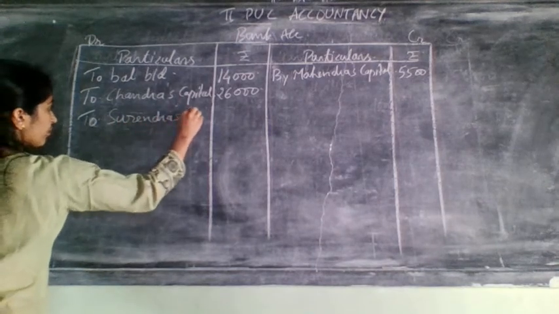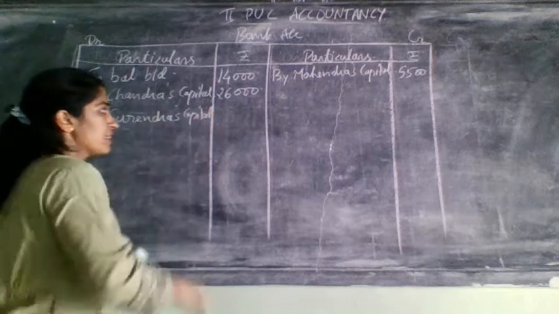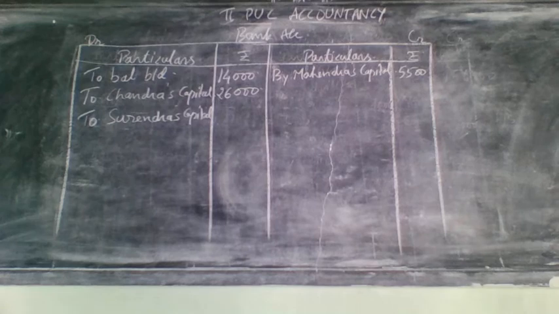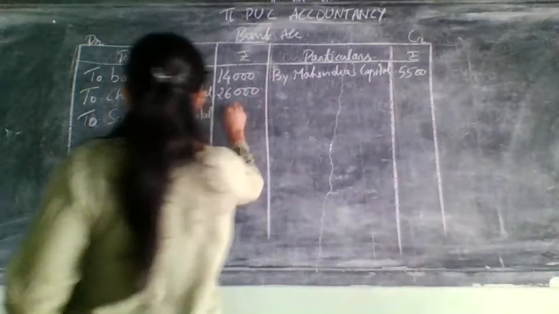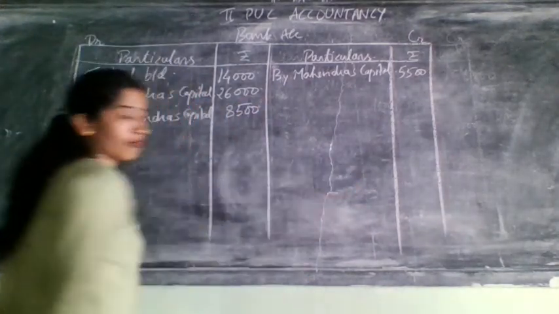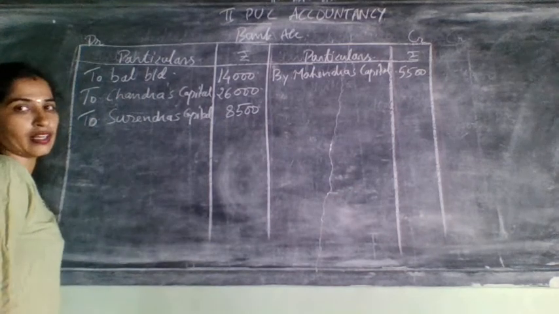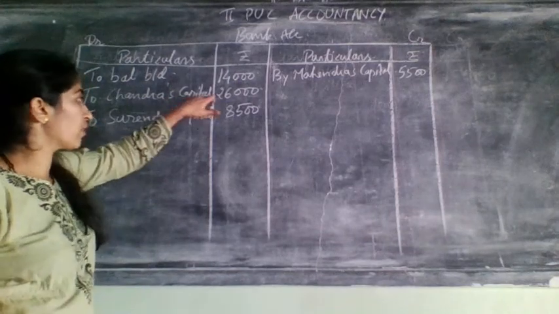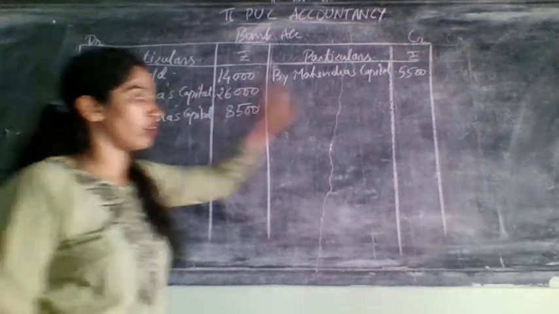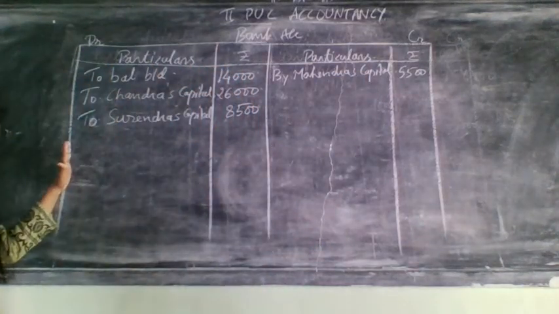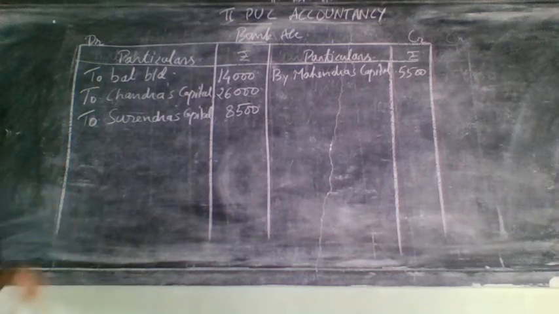So write here to Surendra's capital. How much is it? The difference amount you have taken there. The difference amount was Surendra's capital, 8,500. So write that 8,500. Which came on which side? Credit side of partner's capital account. That will come here. Now over. See in the partner's capital, 3 bank entries came. One is for the new partner, one more for Surendra. Both are on the credit side of partner's capital, and one of Mahendra was on which side? Debit side of partner's capital.